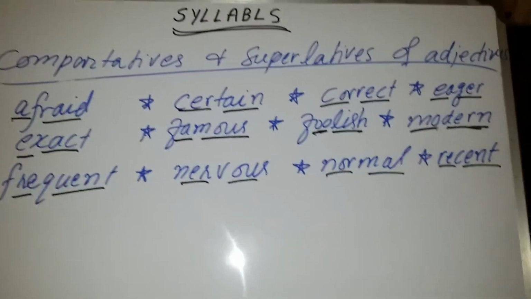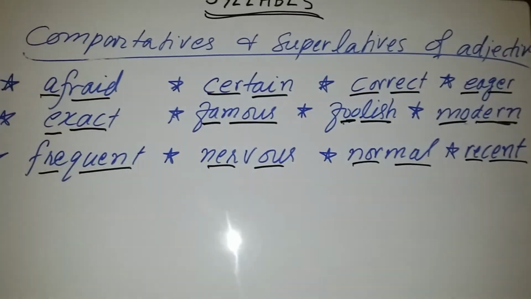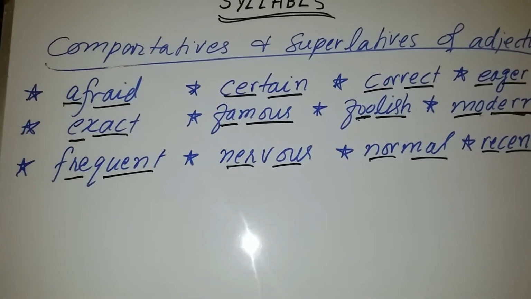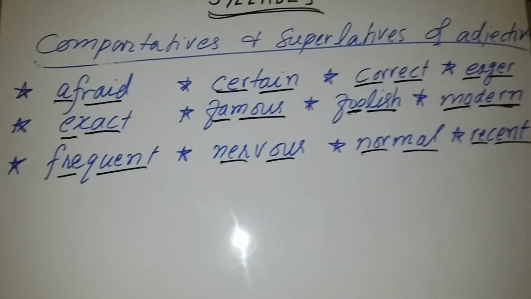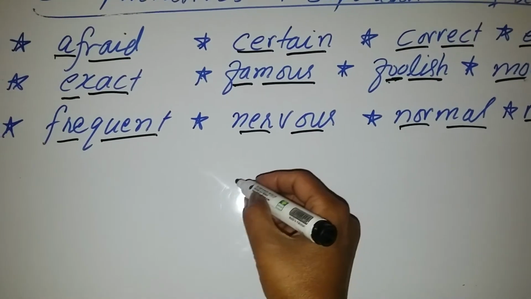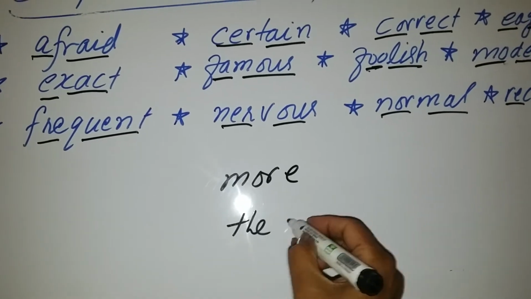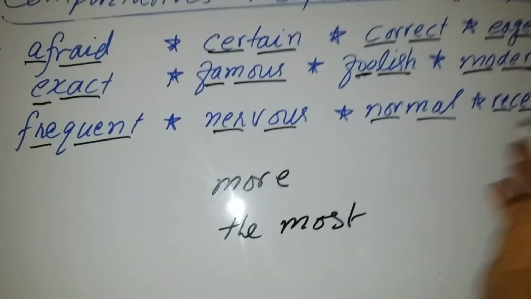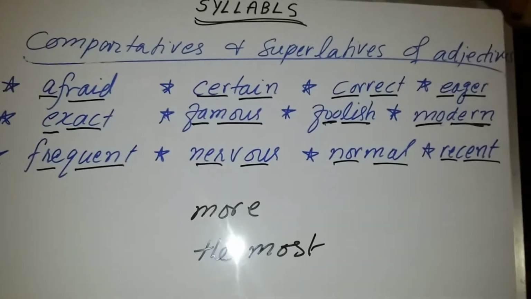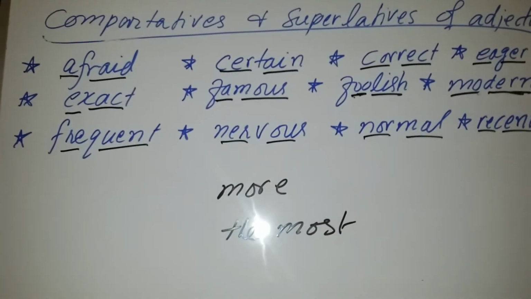These are all double unit words, and these are all those double unit words with which you will use more and the most in comparative and superlative. How?